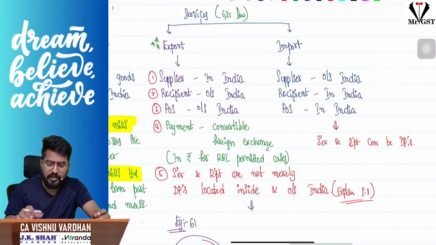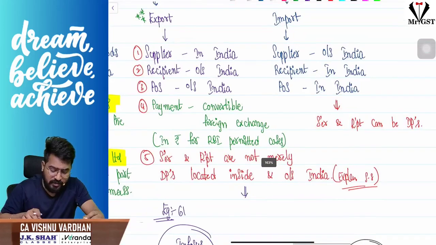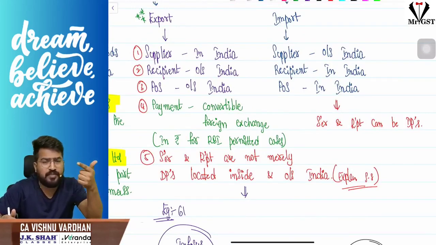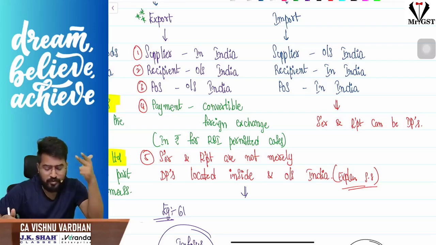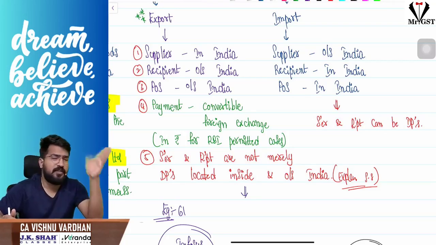Services, export and import. In the export of service definition, there are 5 conditions. What are the 5 conditions to call the transaction an export of service? Number 1, the supplier is in India. Number 2, the recipient is outside India. Number 3, the place of supply should be outside India. Fourth, payment should be received in convertible foreign exchange, and wherever permitted it can be received in Indian rupees also.